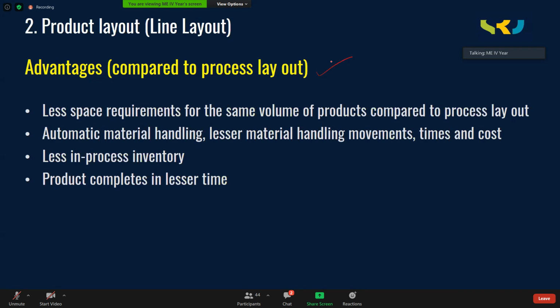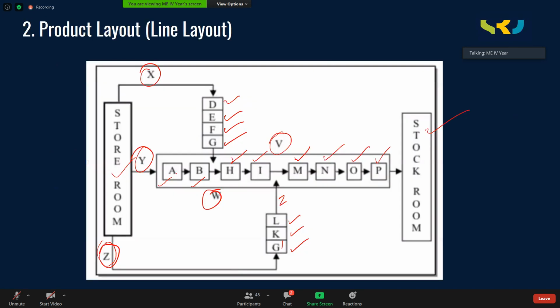In the process layout, what we did, we grouped all the lathe machines at one place, all the milling machines at one place. They're occupying rooms, is it or not? But whereas here, all the machines are kept one beside the other. These machines are located as per the sequence of operations needed on the product because the product is not changing here. The same product is being processed every day. So machines are also arranged in the same way. So finally, the space occupied by them will be less.